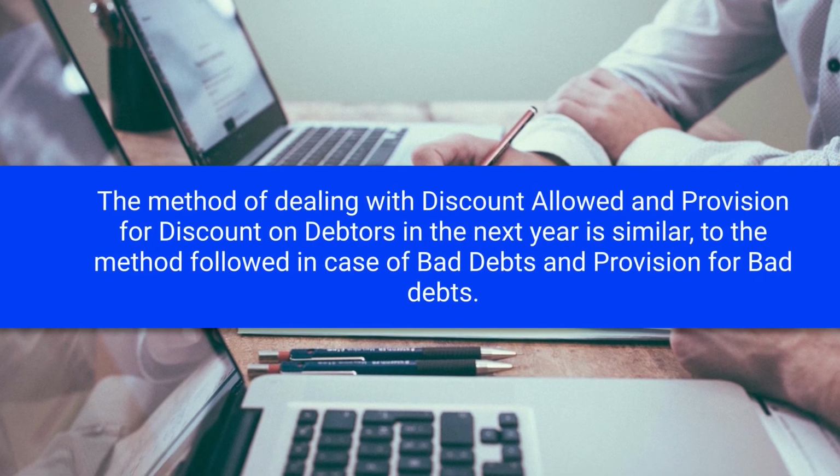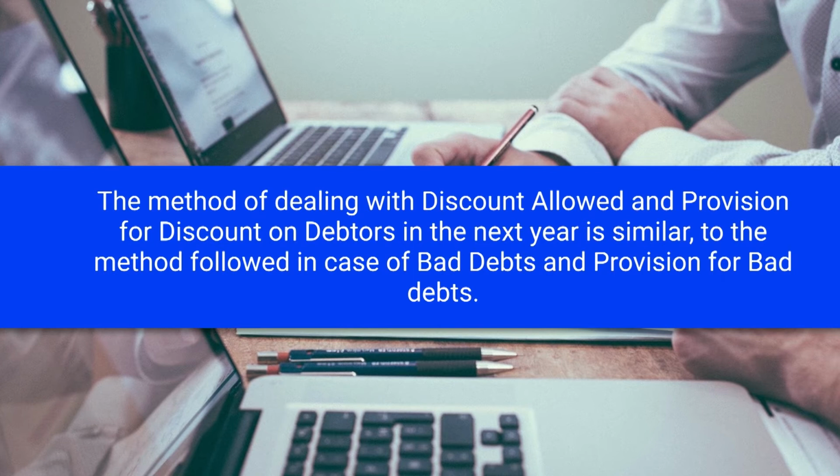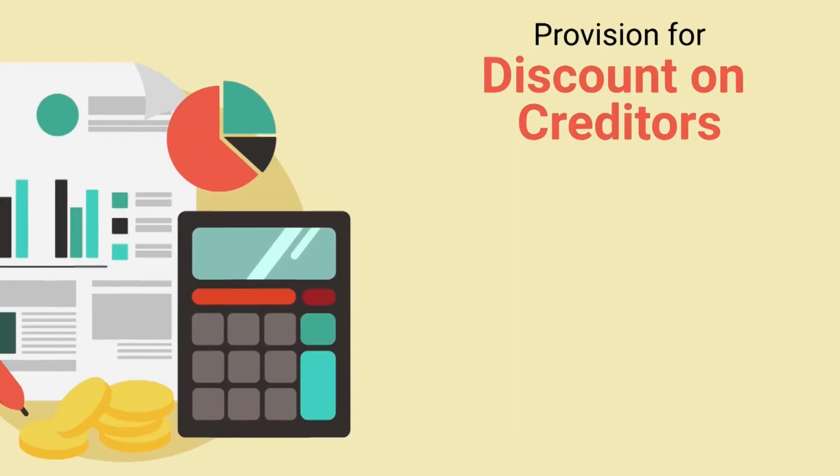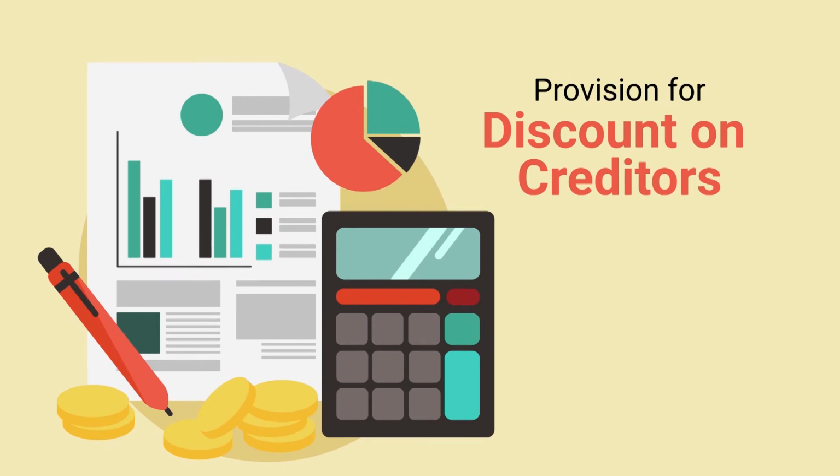The method of dealing with discount allowed and provision for discount on debtors in the next year is similar to the method followed in case of bad debts and provision for bad debts. So, here the discount allowed is treated as bad debts and provision for discount on debtors is treated as provision for bad debts, doubtful debts. Then the next provision is provision for discount on creditors.